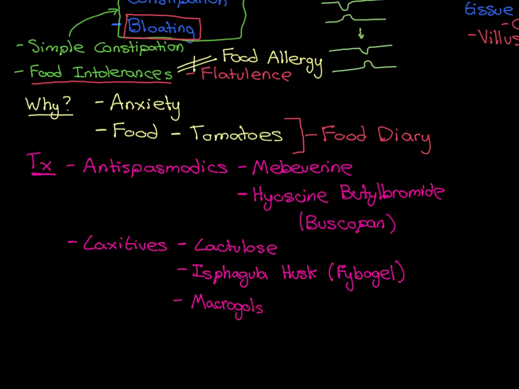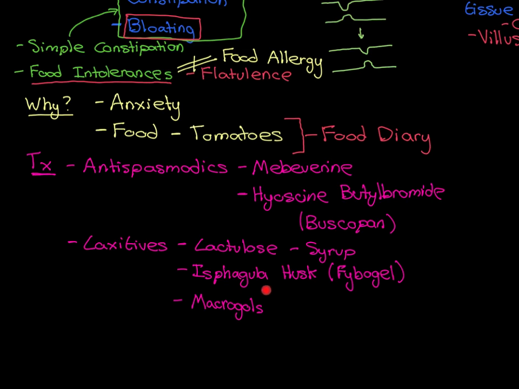And I've kind of put them in the order of efficacy. So lactulose would be the first line one. It's kind of the weakest one. It's a syrup that you take and drink. And these other ones, ispagula husk and macrogols, they are more second line. And they usually come in a sachet, which you would dissolve in water and then drink.